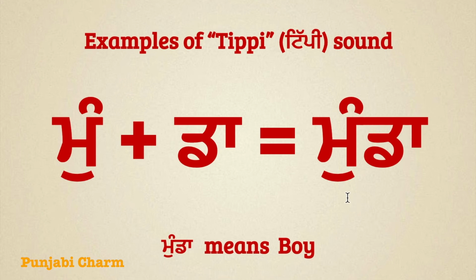The next word is Munda. Munda means boy. And to read this word, we can say Mammenu Onkad Mu, Utte Tippi Mu, Daddenu Kanna Da, Munda. You can repeat after me, Munda. Let's move to the next word.